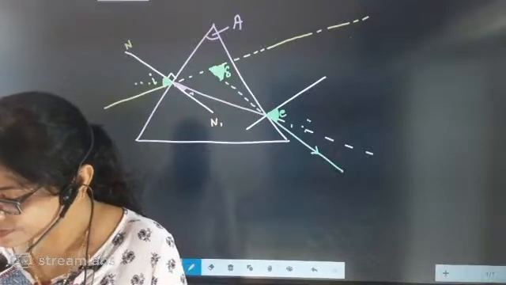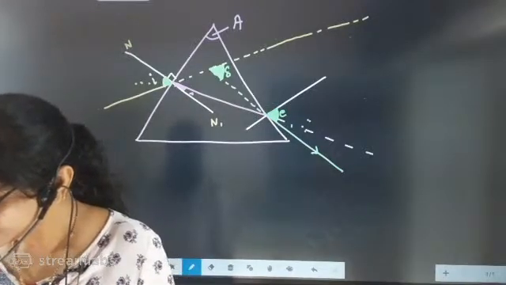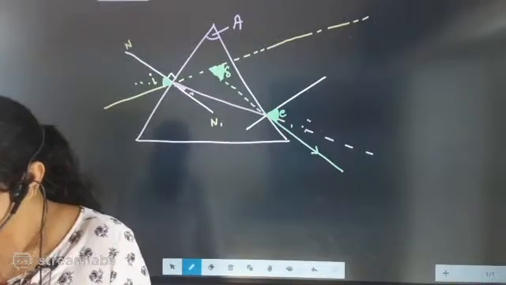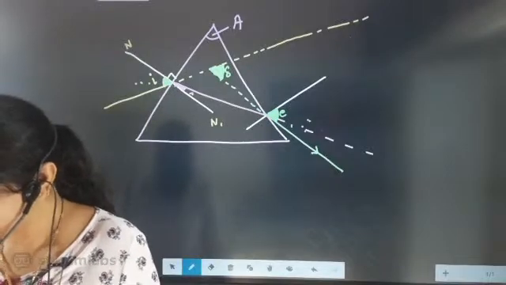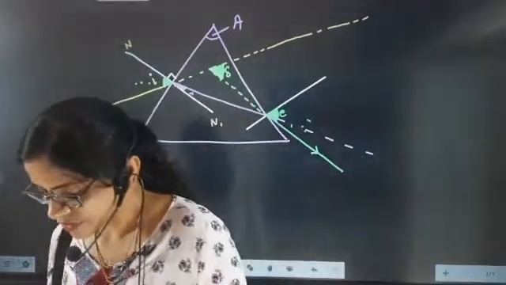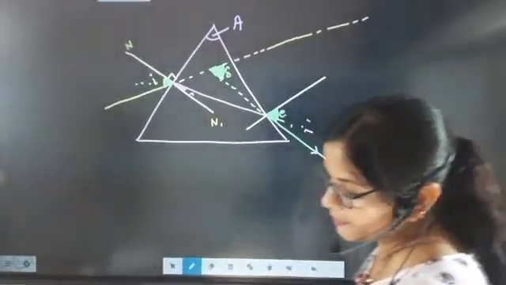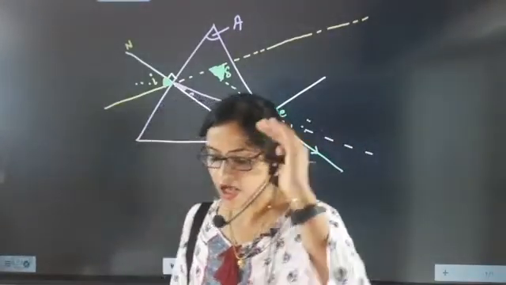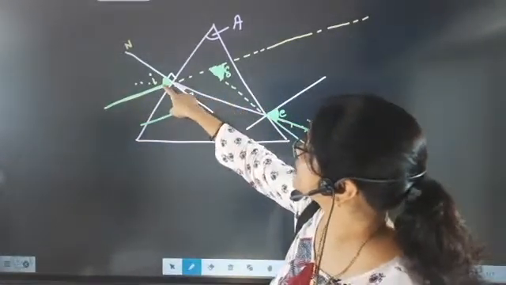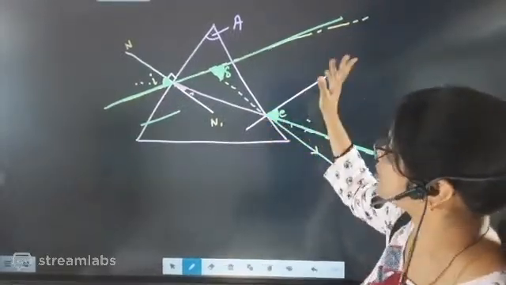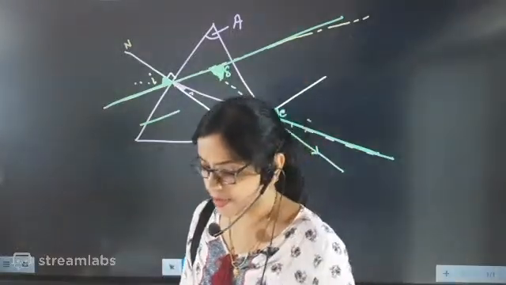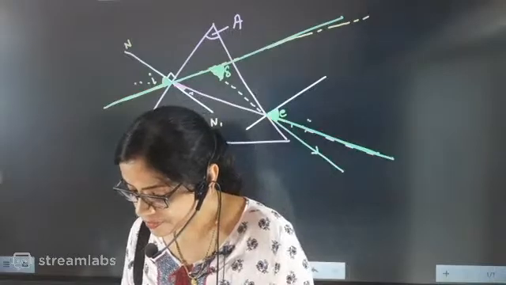I hope you have understood. It will not be parallel. Understood now? It is not coming out parallel, beta. The incident ray and the emergent ray are not parallel. You see here, this is going like this and this is coming like this, so they are not parallel. In a glass slab, it will come out parallel.